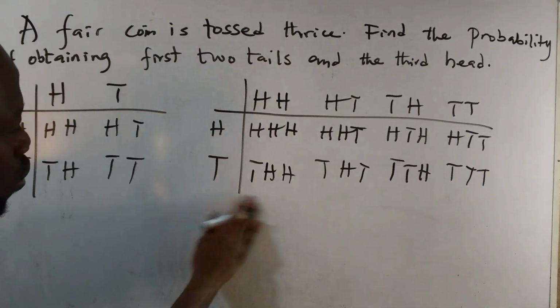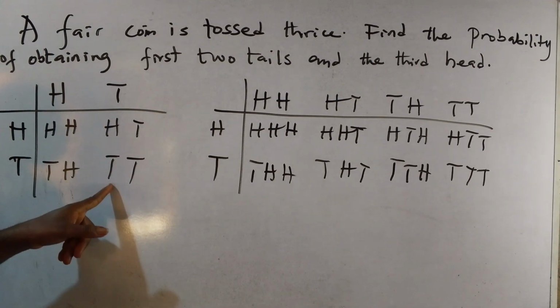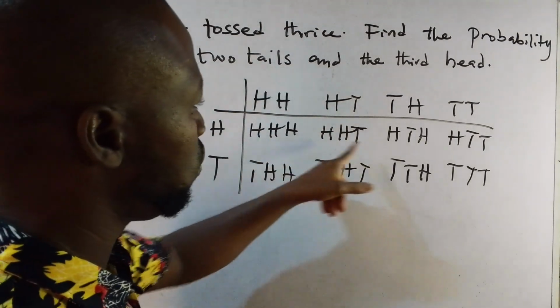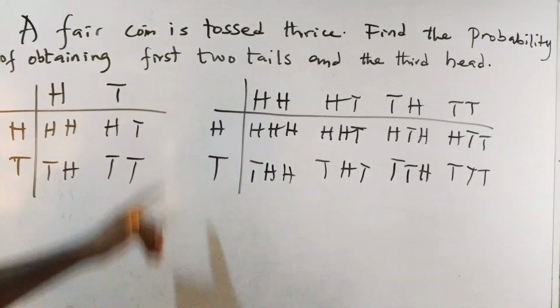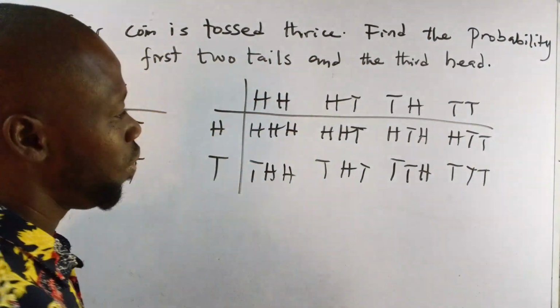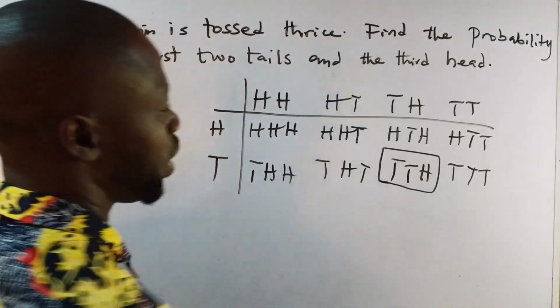All right. So when you toss it twice, you have 4 possible outcomes. When you toss it 3 times, you have 1, 2, 3, 4, 5, 6, 7, 8 possible outcomes. And in this question, we said the first 2 tails and the third head. So the first 2 tails and the third head is just here.